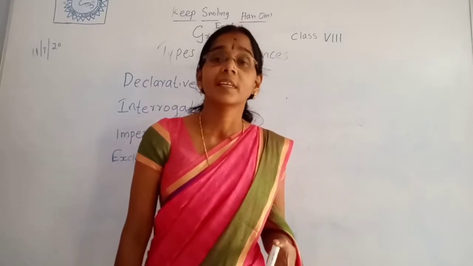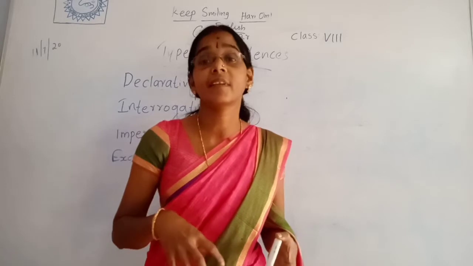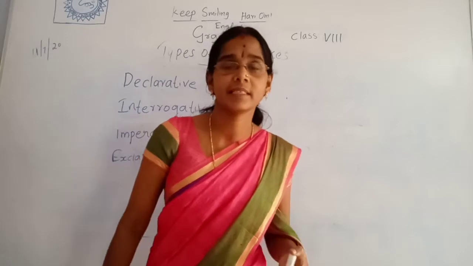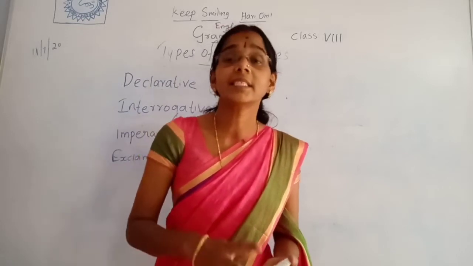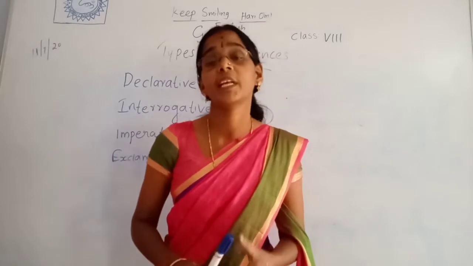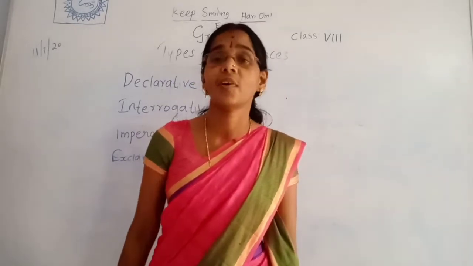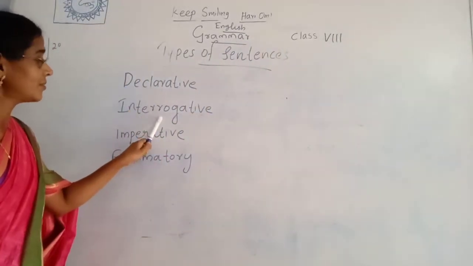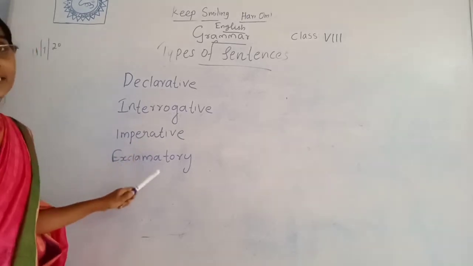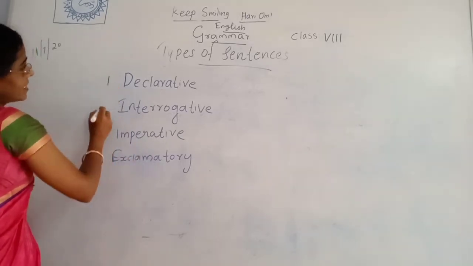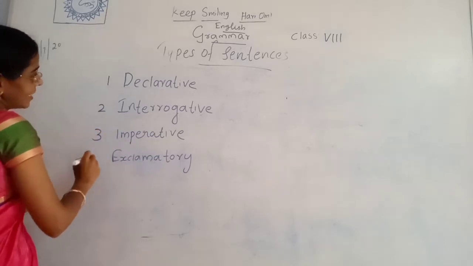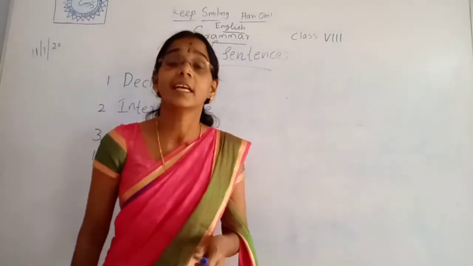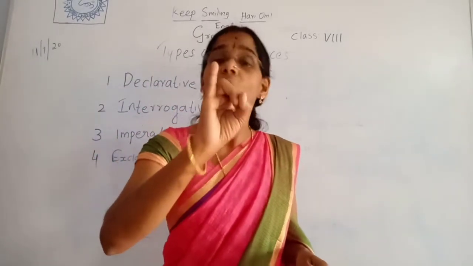That means in a sentence we can see there are different words. A sentence is a group of words that makes complete sense. In English there are 4 kinds of sentences. What are they? Declarative sentence, interrogative sentence, imperative sentence, exclamatory sentence. There are 4 types of sentences in English. First one is declarative sentences or statements.